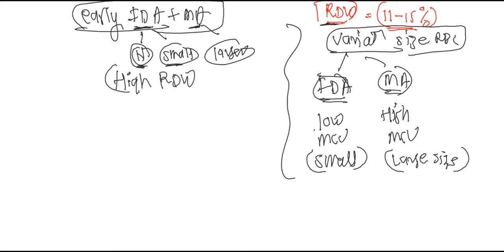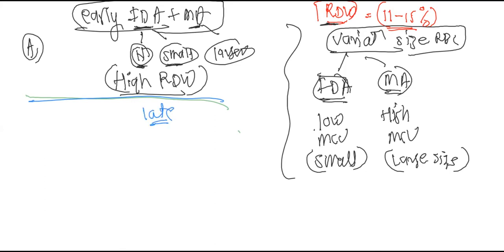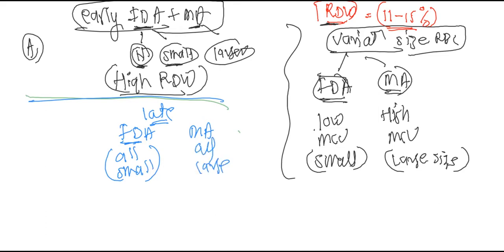This is what is capital A, let's say for example. In case of the late stage, if you have with the blue color, in case of late stage of IDA and megaloblastic anemia, here all cells become small because it's a late stage, and here all cells become large. So in the late stage, because all cells are becoming small or large, what we can see is a low RDW.